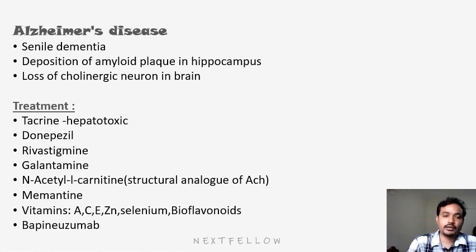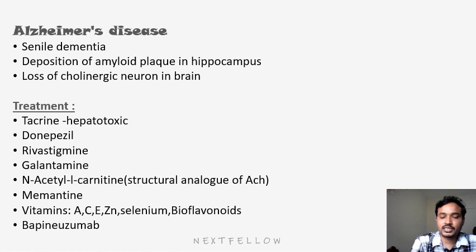Here you have to focus. Tacrine is hepatotoxic, so we go with donepezil, rivastigmine and galantamine. A recently developed drug is N-acetyl-L-carnitine. It is a structural analog of acetylcholine, and mostly now we are using N-acetyl-carnitine. It will decrease the progression of disease and increase cholinergic transmission. That's why N-acetyl-L-carnitine is most preferred here.